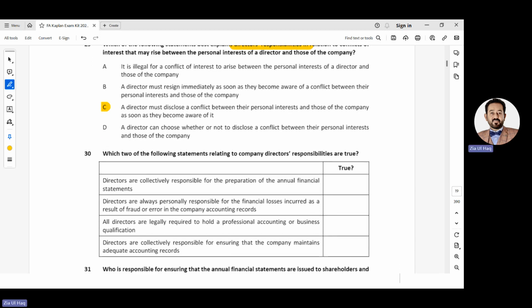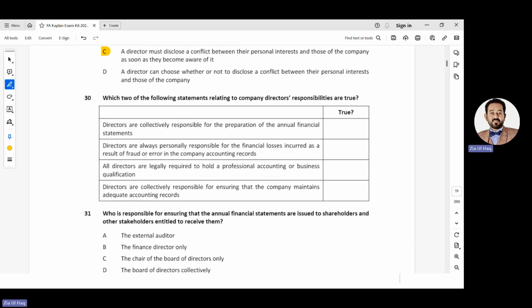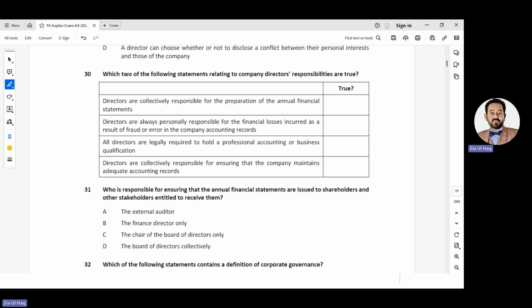Question number 30. Which of the following statements relating to company directors' responsibilities are true? Directors are collectively responsible for the preparation of annual financial statements. Yes, it is true. Directors are always personally responsible for the financial loss incurred as a result of fraud or error in the company accounting. No, they are not personally responsible for losses.